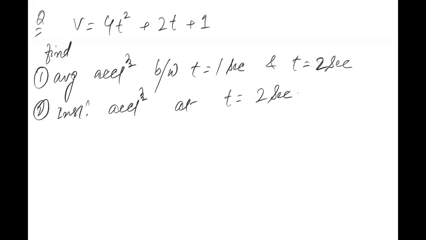Everyone, have you understood the question? This is the equation for velocity. आपको दो चीजें निकालनी है, average acceleration और instantaneous. You know the formula of average acceleration as well as of instantaneous. Are you solving now? Are you trying this? सारे बच्चे पहले आप खुद से solve करो. First try by yourself. Then I will solve for you. Okay, very good. I'm giving you 2 minutes to solve. Please, everyone, concentrate on this.